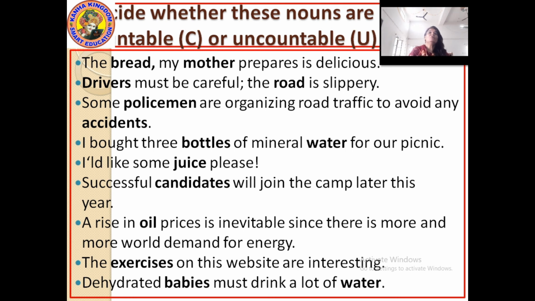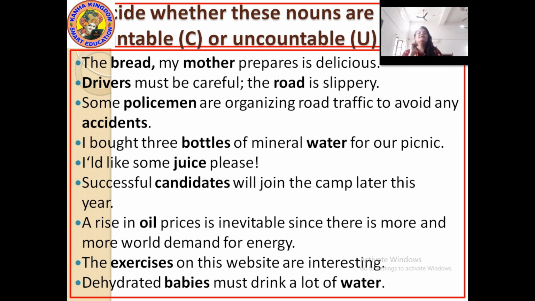If it says the exercises which are there behind the book or behind the lesson, that exercise can be countable. Now here we are talking about the physical and mental exercise, so that exercise is uncountable. So the noun exercise depends on the context of the sentence.